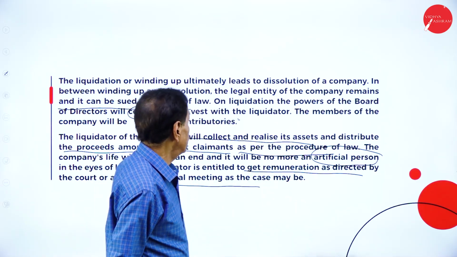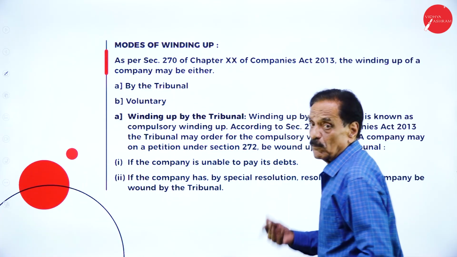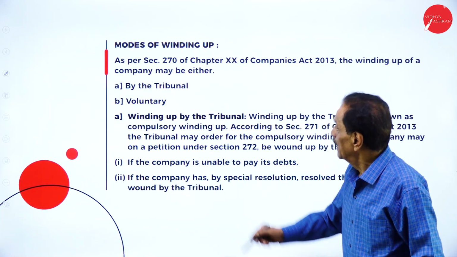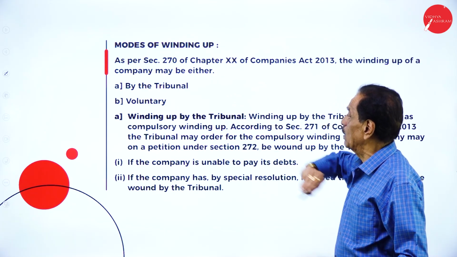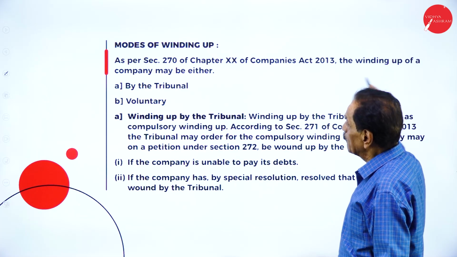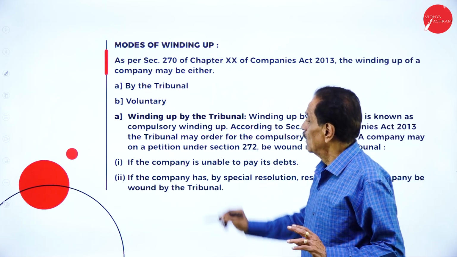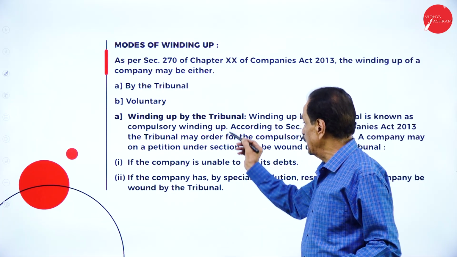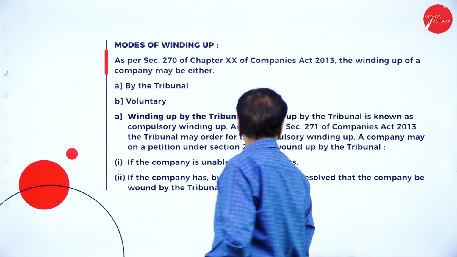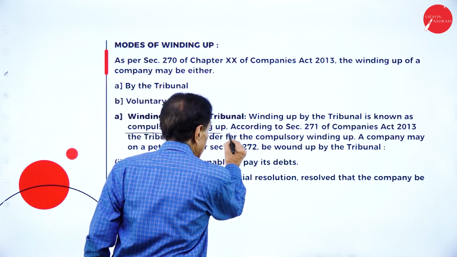Then we'll move on. Modes of winding up. What are the types of modes of winding up? As per section 270 of Chapter 20 of the Companies Act of 2013, the winding up of a company may be either by the tribunal or voluntary. Winding up by the tribunal is known as compulsory winding up.